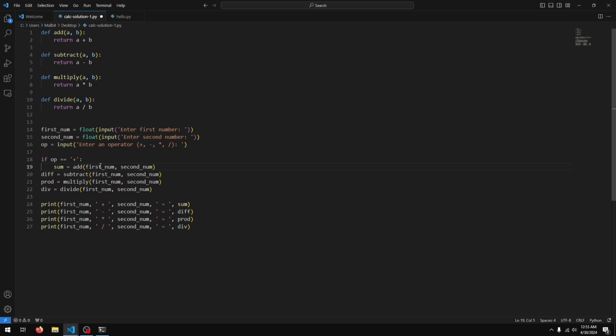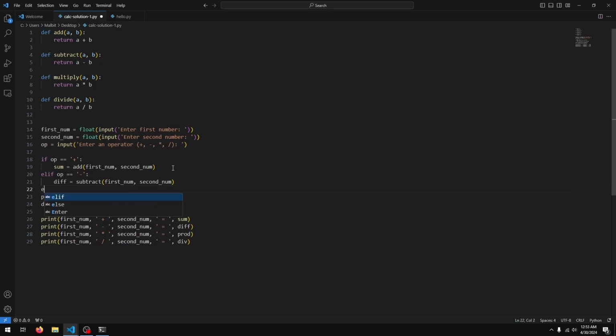So sum equals add first num and second num, and then elif op equals a minus, then we want to subtract, elif op equals multiply, and finally for division. There we go.